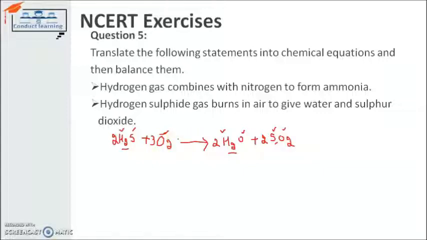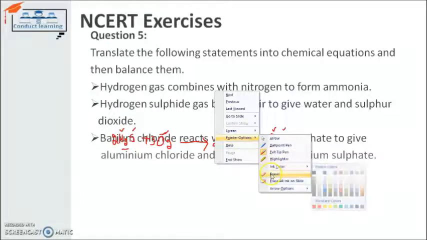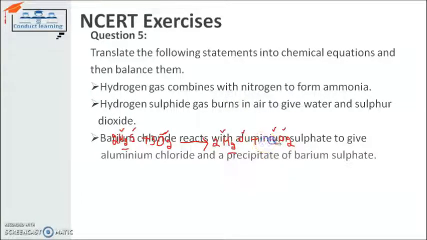Now the next one, and I have to rub it before switching to the next again. So I rub it first of all.